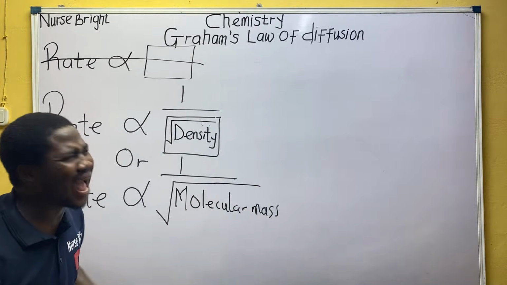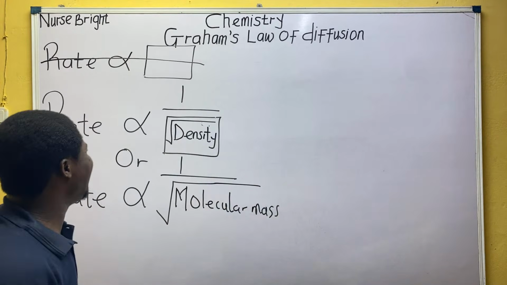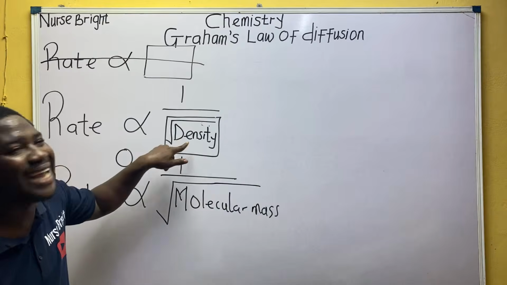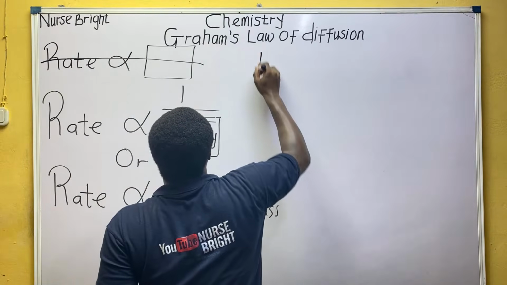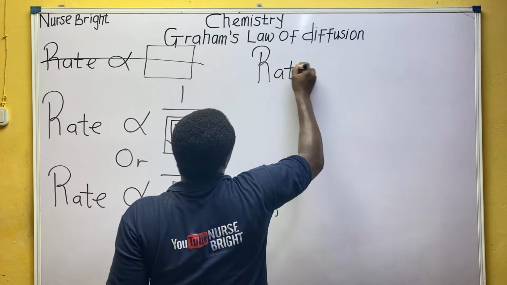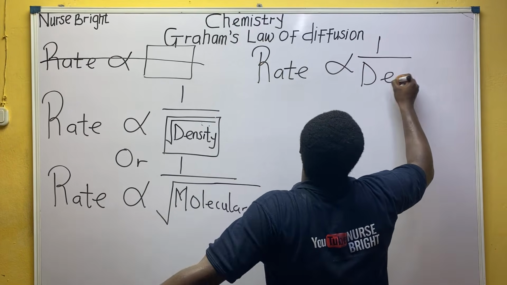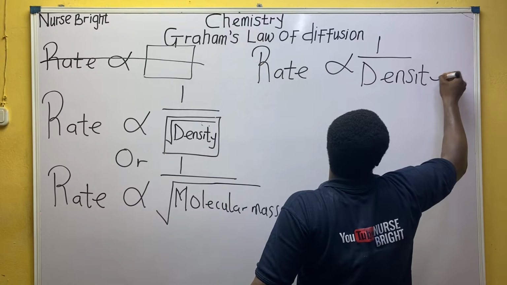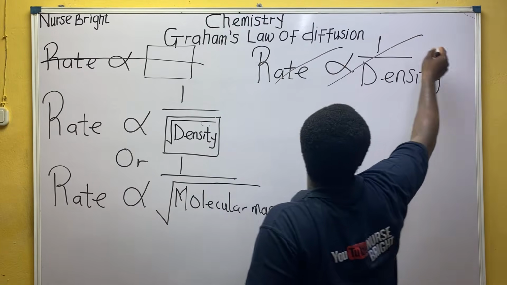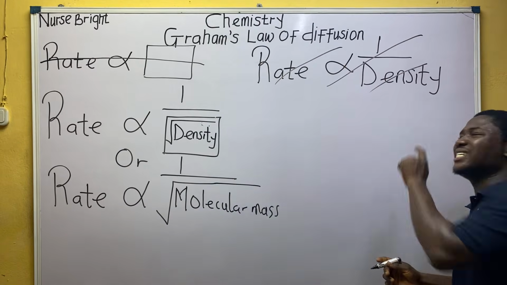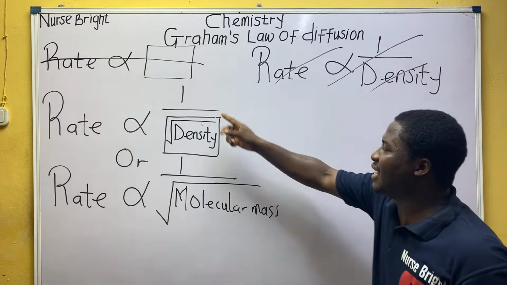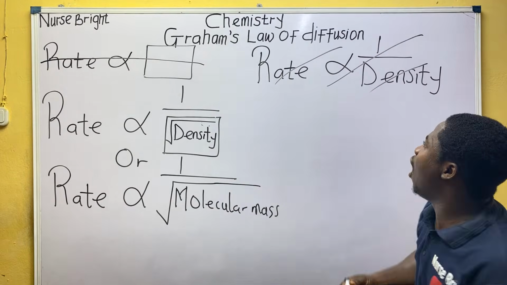Square root. I did not just say rate is inversely proportional to density. This is not what I said. I did not say rate of diffusion of the gas is inversely proportional to density. That is not what I told you about Graham. It's not just density. You must tell me that it is the square root of density.